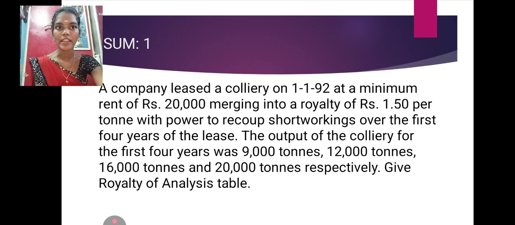First we have to find out the minimum rent value. The minimum rent value is fixed in this sum. The value is rupees 20,000 for 4 years. Second thing, royalty value. Royalty value is rupees 1.50 per ton. The outputs for the 4 years are 9,000 tons, 12,000 tons, 16,000 tons and 20,000 tons. We have to find out the royalty analysis table.